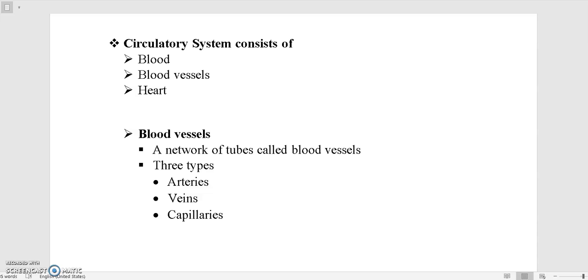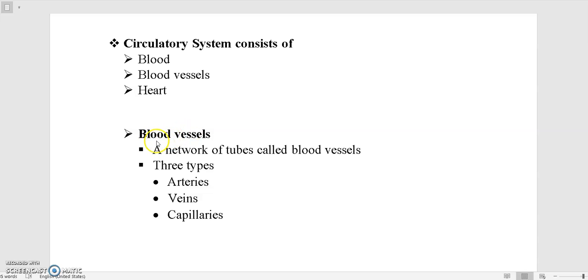Hello everyone. So we know that our circulatory system consists of blood, blood vessels and heart. We have already discussed blood. Now let's start talking about blood vessels. So basically what do we mean by blood vessels? As the name itself suggests, they are vessels in which blood is flowing.